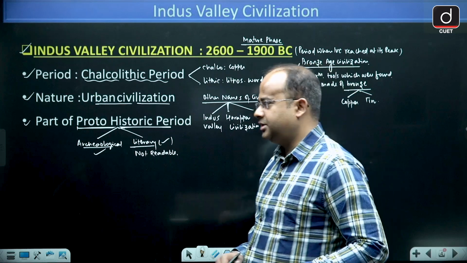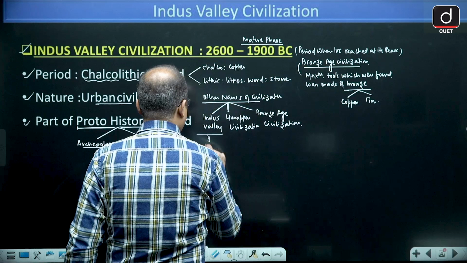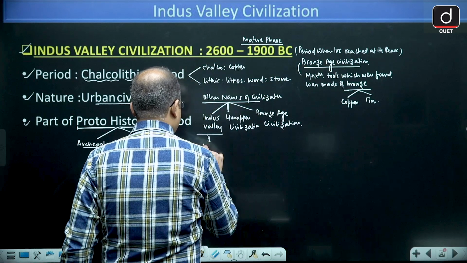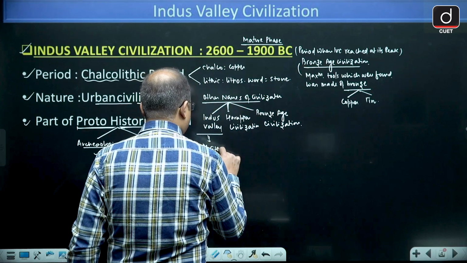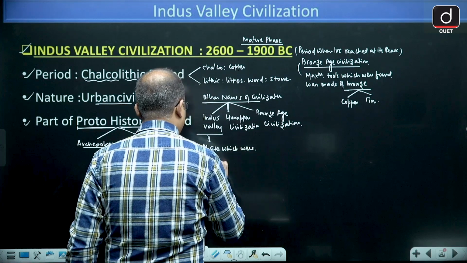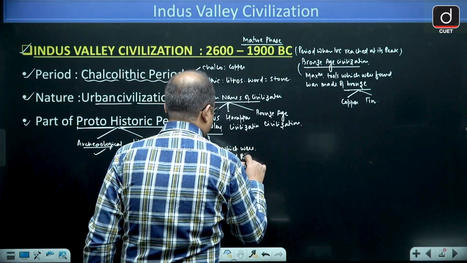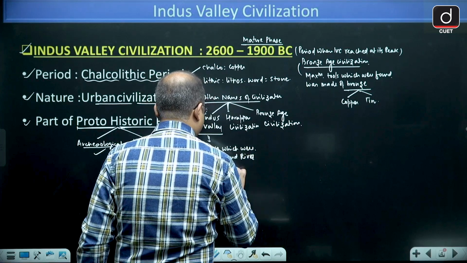Now guys, why is it called Indus Valley civilization? First of all, let's discuss why it is called Indus Valley. Because the maximum sites which were found were around river Indus.